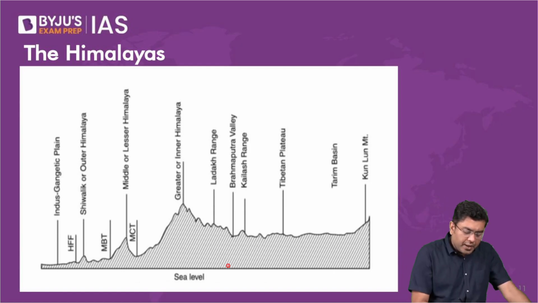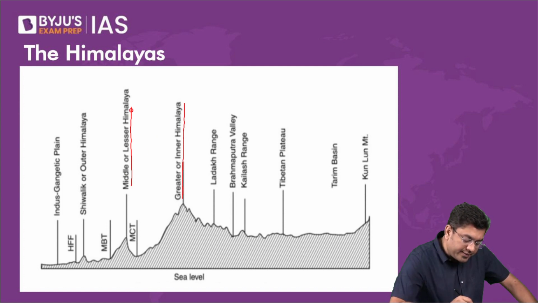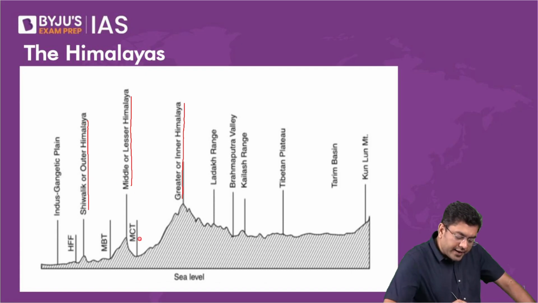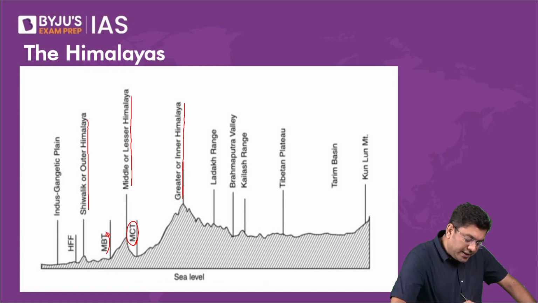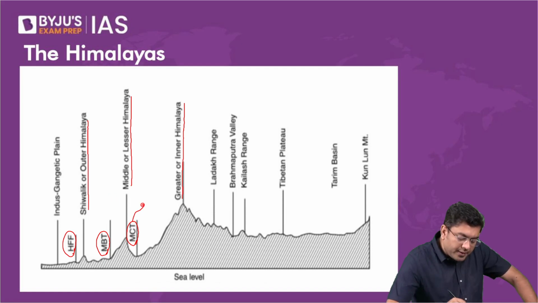Now here, I want you to put your focus on the portion that is the greater or the inner Himalayas, that is Himadri. Here you have the middle or the lesser Himalayas, that is the Himachal. You have the Shivalik or the outer Himalayas, right? And in between them, you'll find the presence of MCT, MBT, and HFF. What are these? This is what is referred to as the main central thrust,